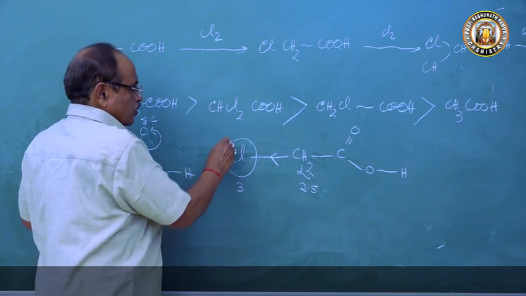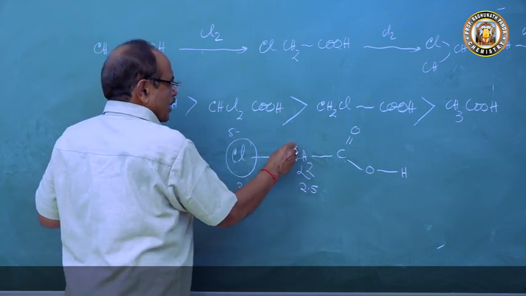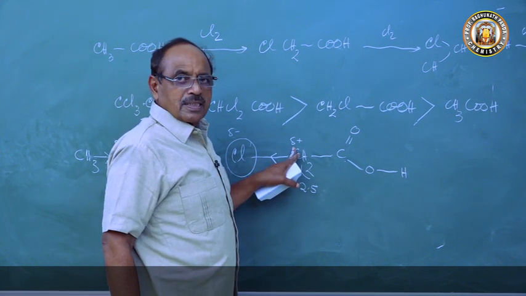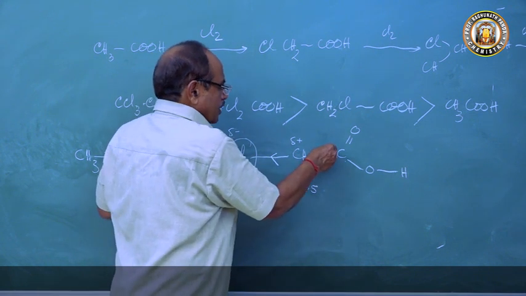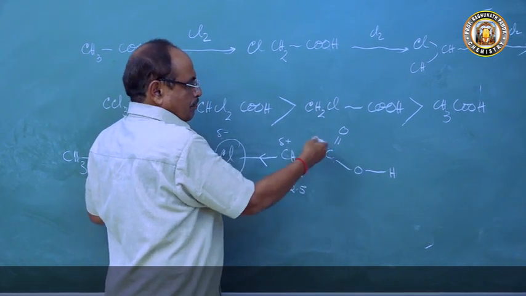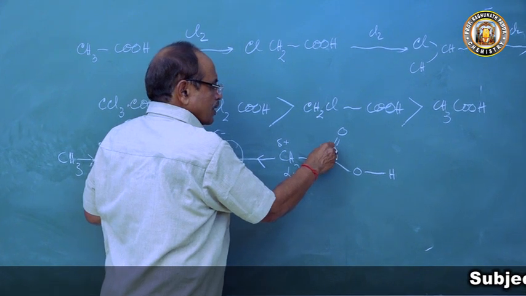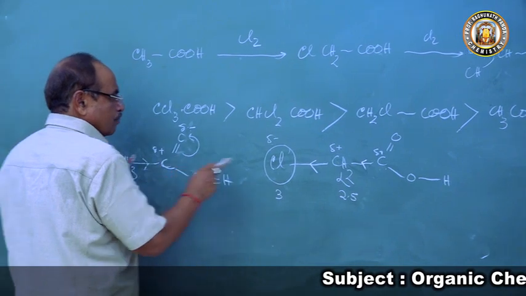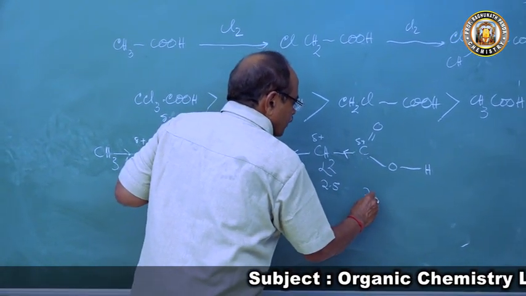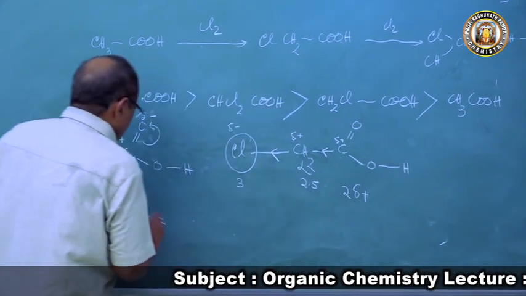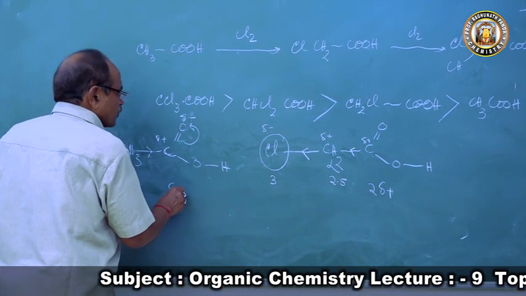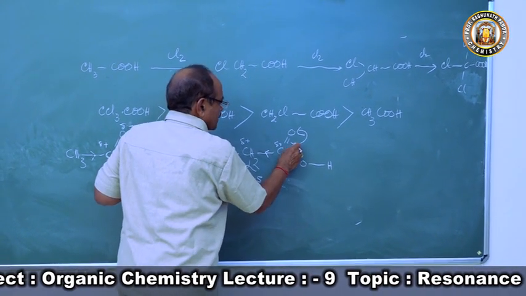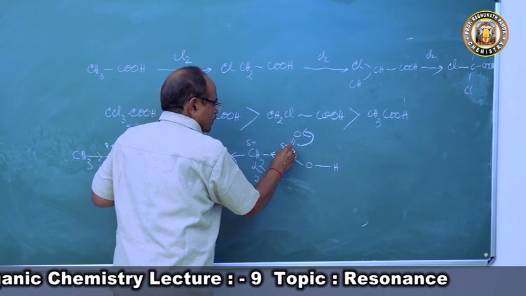As a result, this chlorine gets delta negative charge and this carbon atom gets delta positive charge. So to get this positive charge, there will be a tendency to come here, so here it will carry a positive charge. And so the carboxyl carbon, if you come here, has a positive charge. This carboxyl carbon will have 2 delta positive charges, whereas the other carboxyl carbon will have 1 positive charge. Because of the inductive effect, we will have positive charge.